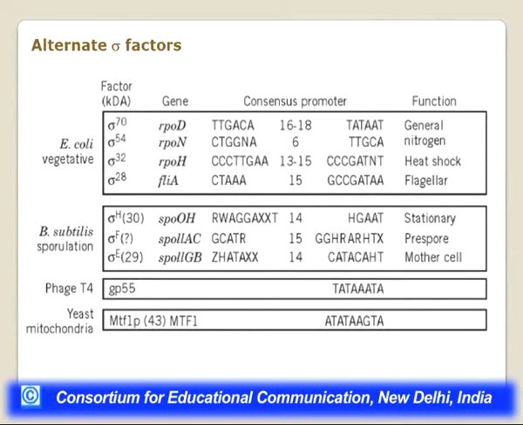So this is again a very important regulation which we will see, that even by altering the sigma factor which is attaching with the RNA polymerase, the transcription of the genes can be regulated. So that is why I show this. Then there is another, B. subtilis sporulation. Bacillus subtilis sigma factors are there, or in phage T4 also they encode their own sigma factors, which are entirely different. Then the consensus promoter regions are also shown, that is, what consensus promoter regions these particular sigma factors identify, with the gaps also given, whatever is the gap between the -10 and the -35 regions.